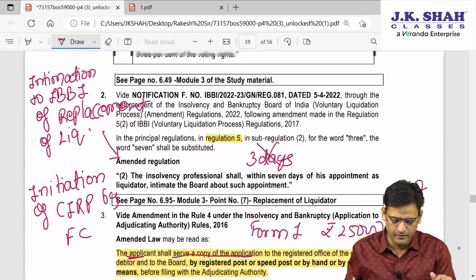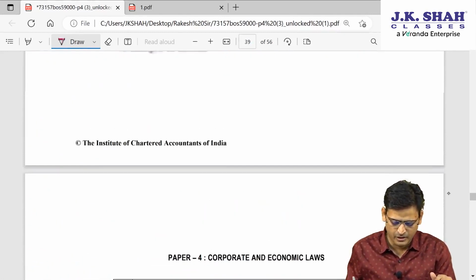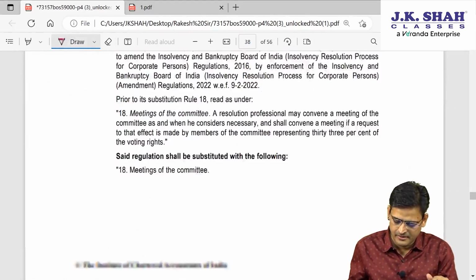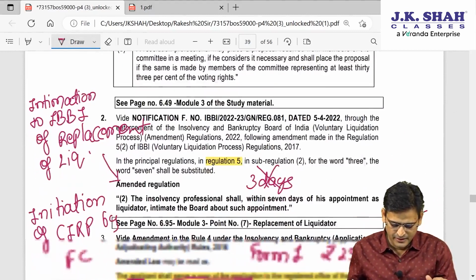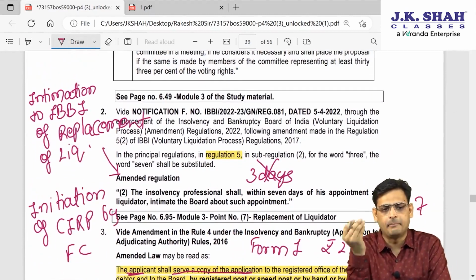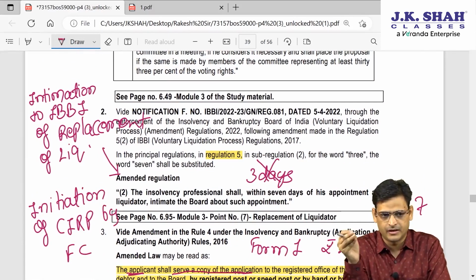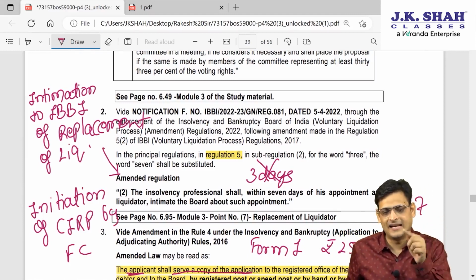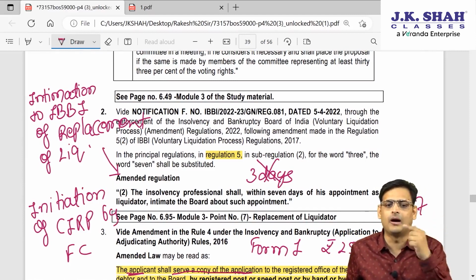Now we will go to the amendment of IBC. So now let us understand this IBC amendment. In the first amendment, when there is a replacement of liquidator, the liquidator has to intimate it to IBBI.